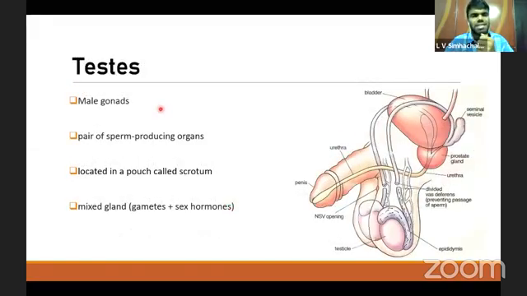Coming to the testes, they are the male gonads. They are a pair of sperm producing organs located in a pouch called the scrotum. This is the scrotum, a bag-like structure. They are also mixed glands because they secrete both gametes and sex hormones. These gametes include sperm, and the sex hormones include testosterone.